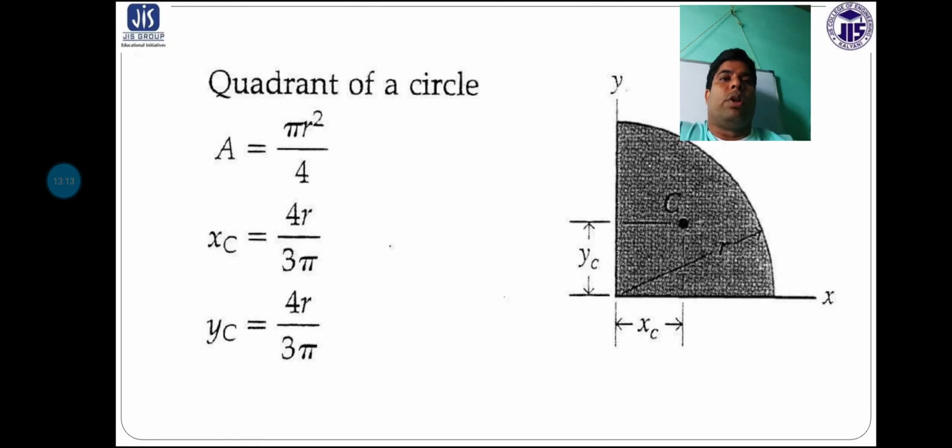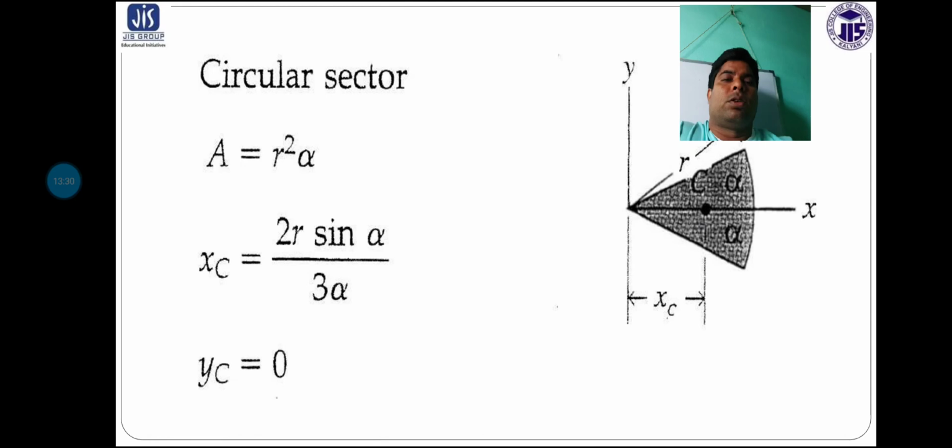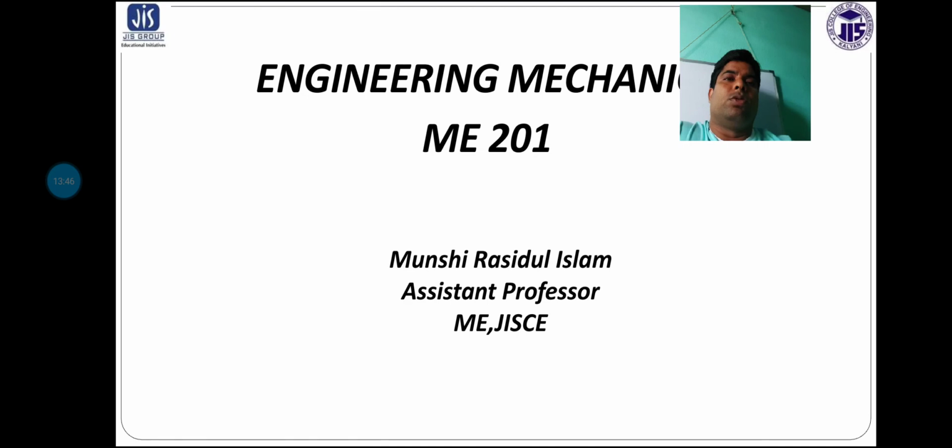Now the quadrant of a circle, so the area will be pi r square by 4, xc will be 4r by 3 pi and yc will be 4r by 3 pi. The same value is taken here. Circular sector, where a is equal to r square alpha, x is equal to 2r sin alpha by 3 alpha and yc is equal to 0.